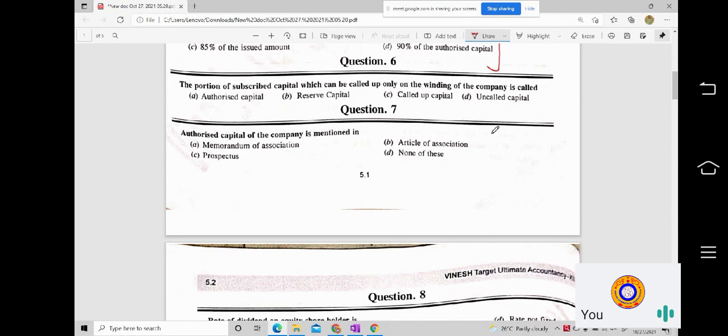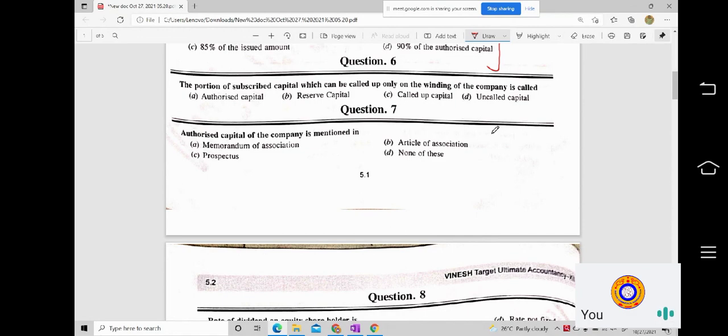So authorized capital can't be the one because it is the capital which is used in the beginning for forming a company. It is the maximum amount of capital that can be obtained by the company from issue of share to its members, that is to its applicants, shareholders.